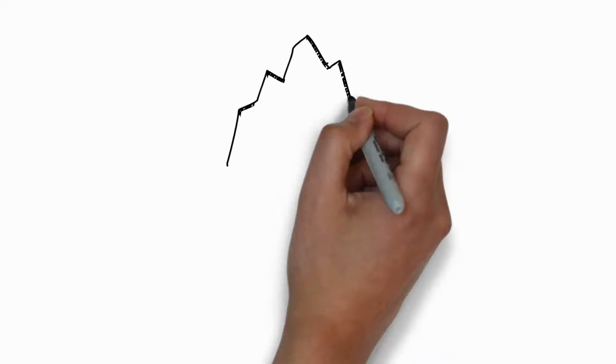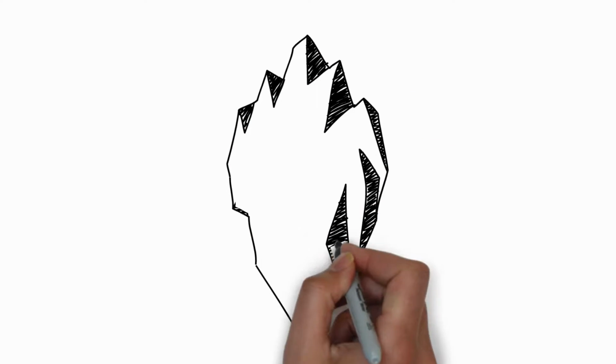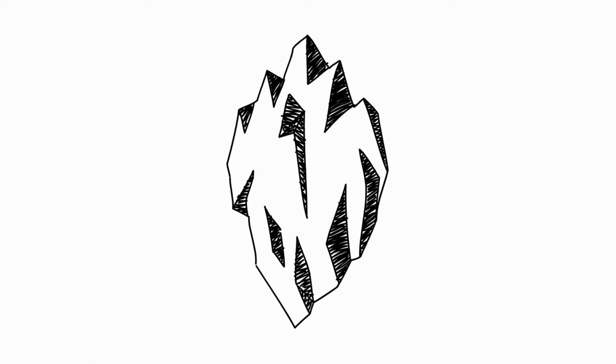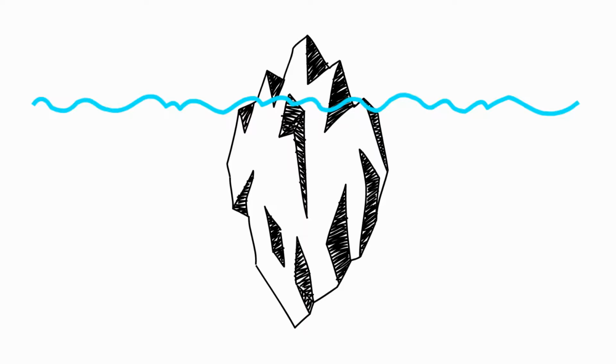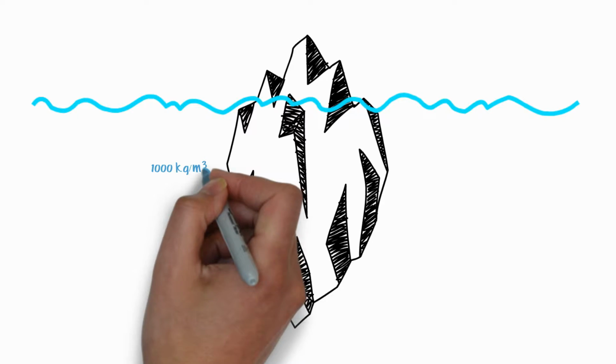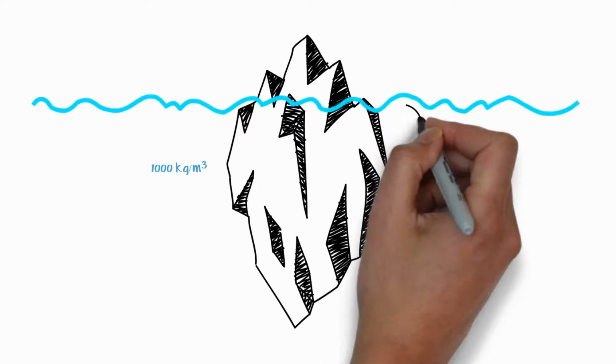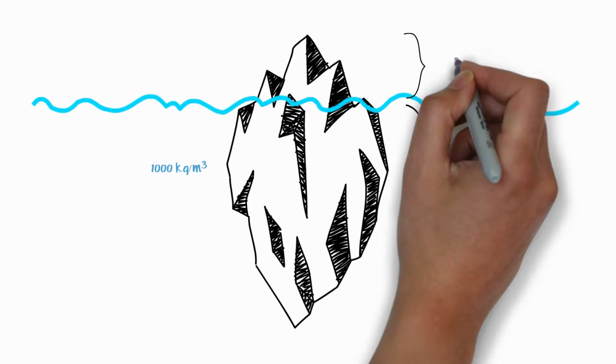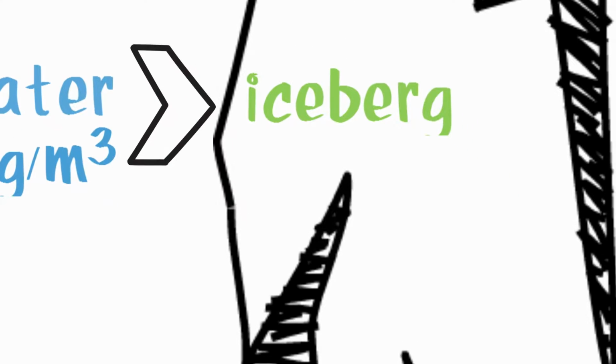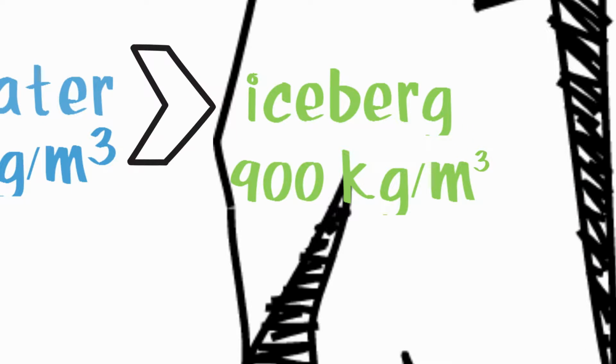Another example, part of an iceberg floats in water, and the other part of the iceberg sinks. Since water has a density of 1000 kg per meter cube, and the volume of the iceberg submerged in water is 90% of its total volume, we can conclude that the density of the iceberg is less than water, which means the iceberg is equivalent to 90% of water density. So, the density of an iceberg is 900 kg per meter cube.